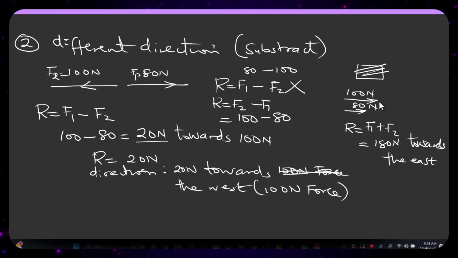Same direction, you add, and it's going to move towards their direction. Like this, from here to here is towards the east. If it is going backward, it's going to be towards the west. If it is going upward, it's going to be towards the north, and if it is going downward, it's going to be towards the south. So that is exactly what you need to know, and nothing much.